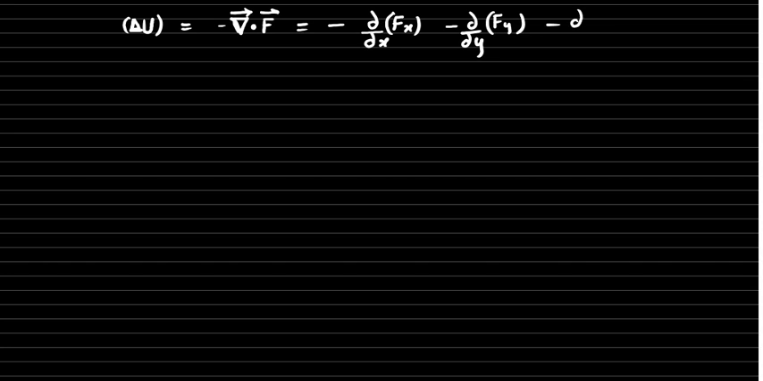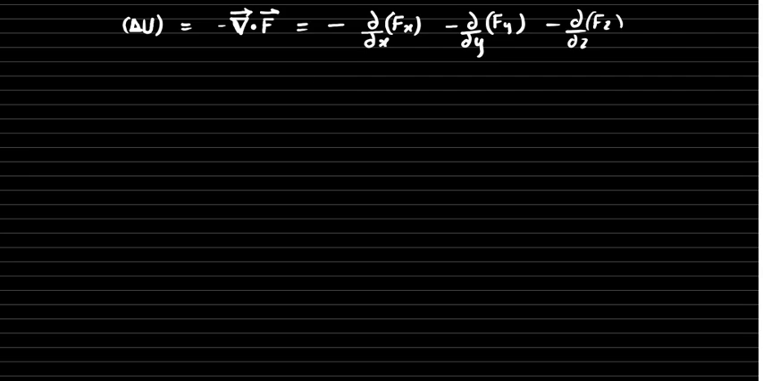delta U, the change in potential energy, is defined as equal to negative of del dot F. So this is the divergence of F. This can be simplified in Cartesian coordinates as negative of partial derivative with respect to x of the x component of force, negative of partial derivative with respect to y of the y component of force, negative of partial derivative with respect to z of the z component of force.